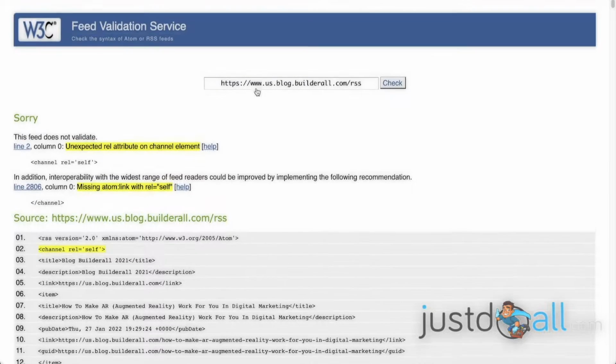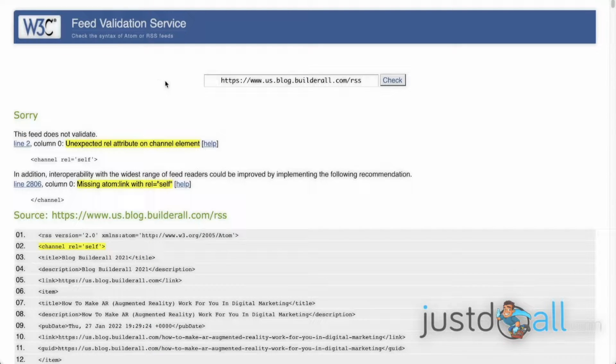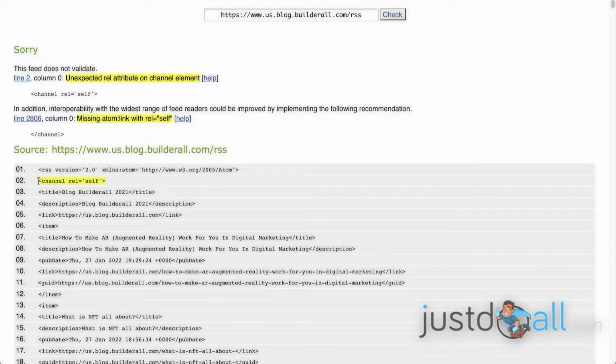As you can see in the W3C validation service, this feed does not validate because of one small mistake, which is on line 2, channel: there should not be rel equals self. This has never been mentioned at any time in the last 3 months, but it appeared in December. I don't know why. So this needs to go. It says unaccepted rel attribute on channel element, so there should be nothing here.